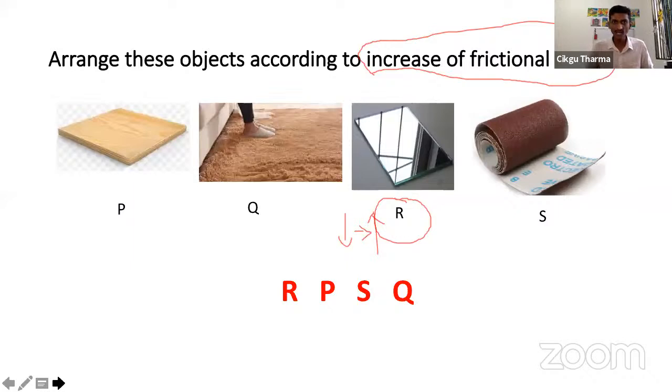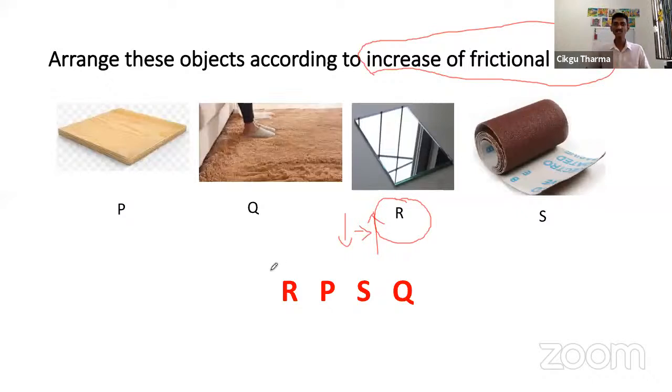Some of you may be shocked. Carpet is so soft. Yes, when it's soft, what happens? Can the car move faster on the carpet? Very slow, right? And it will stop. What happens if I put it on the cement? It can go very fast. So you must think about that. Frictional force, think about the toy car. Where it can move fast, there is lesser frictional force. Where it goes slow, there is higher frictional force. All right. So this will be the answer.